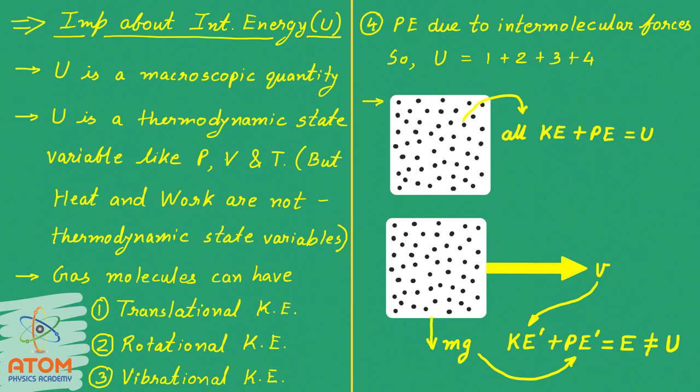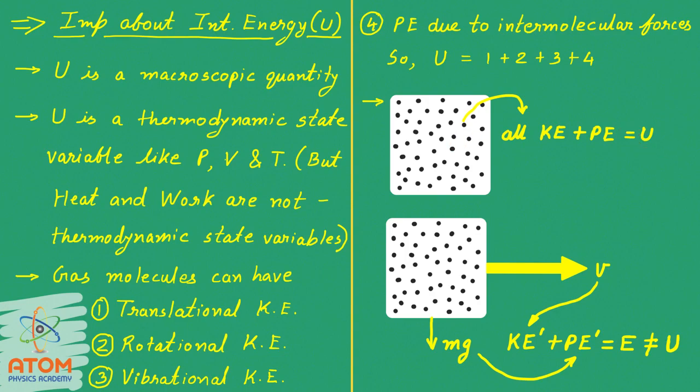These are all the gas molecules, and obviously these gas molecules will have some translational motion, rotational motion, and vibrational motion, and they will also have some potential energy and so on. So the sum of all the kinetic energy and potential energy is U. That means it is the internal energy that we already know.